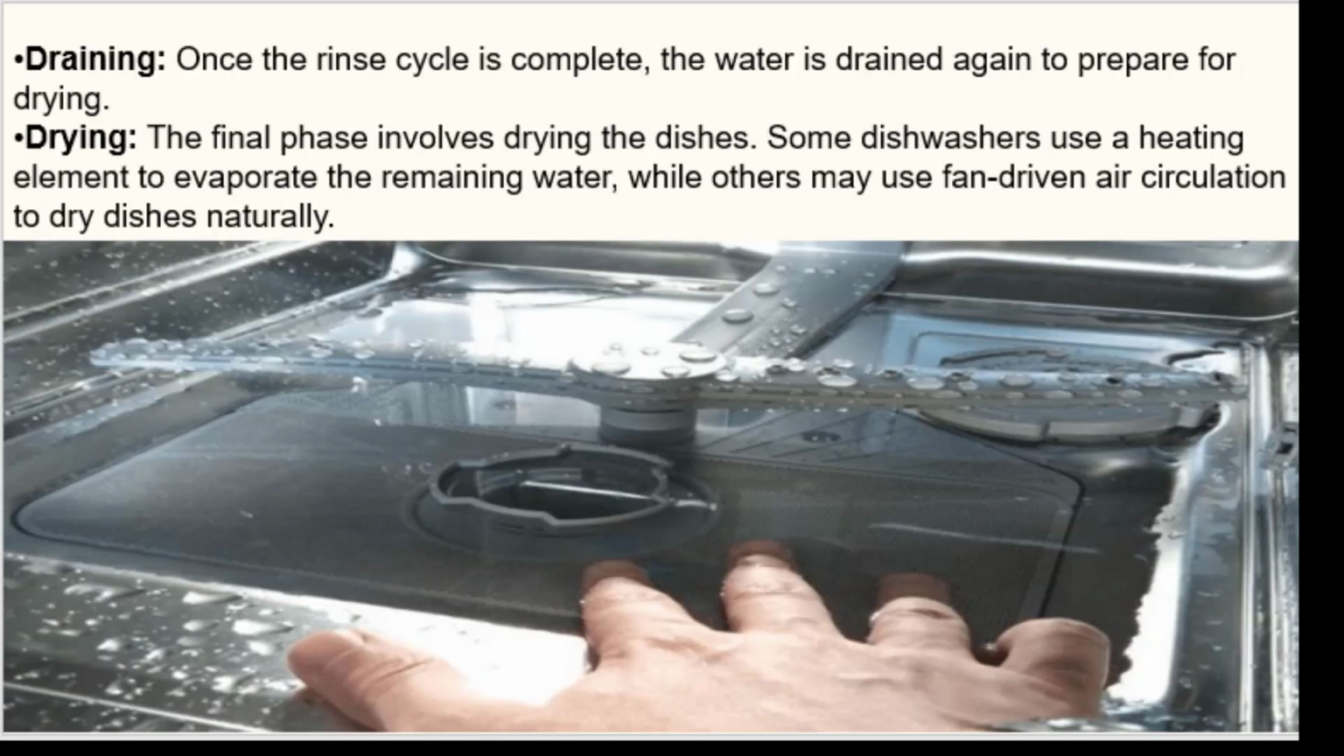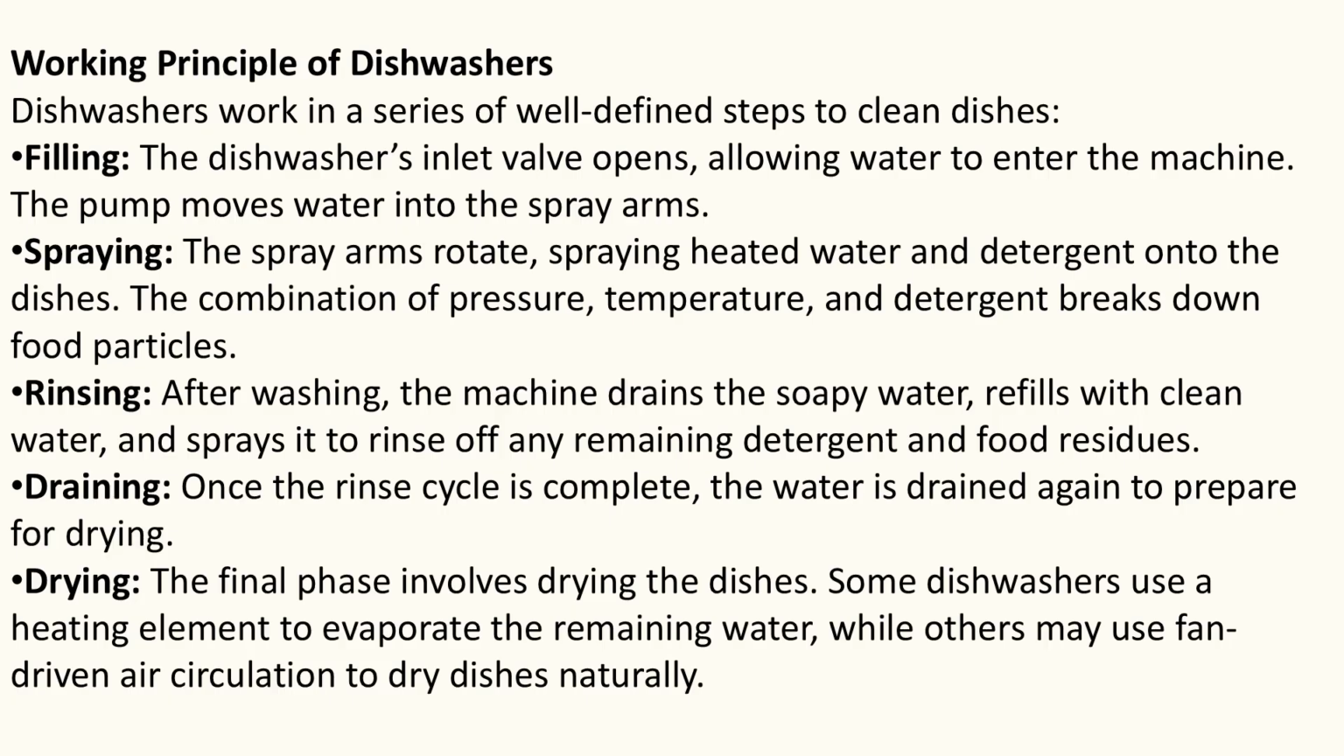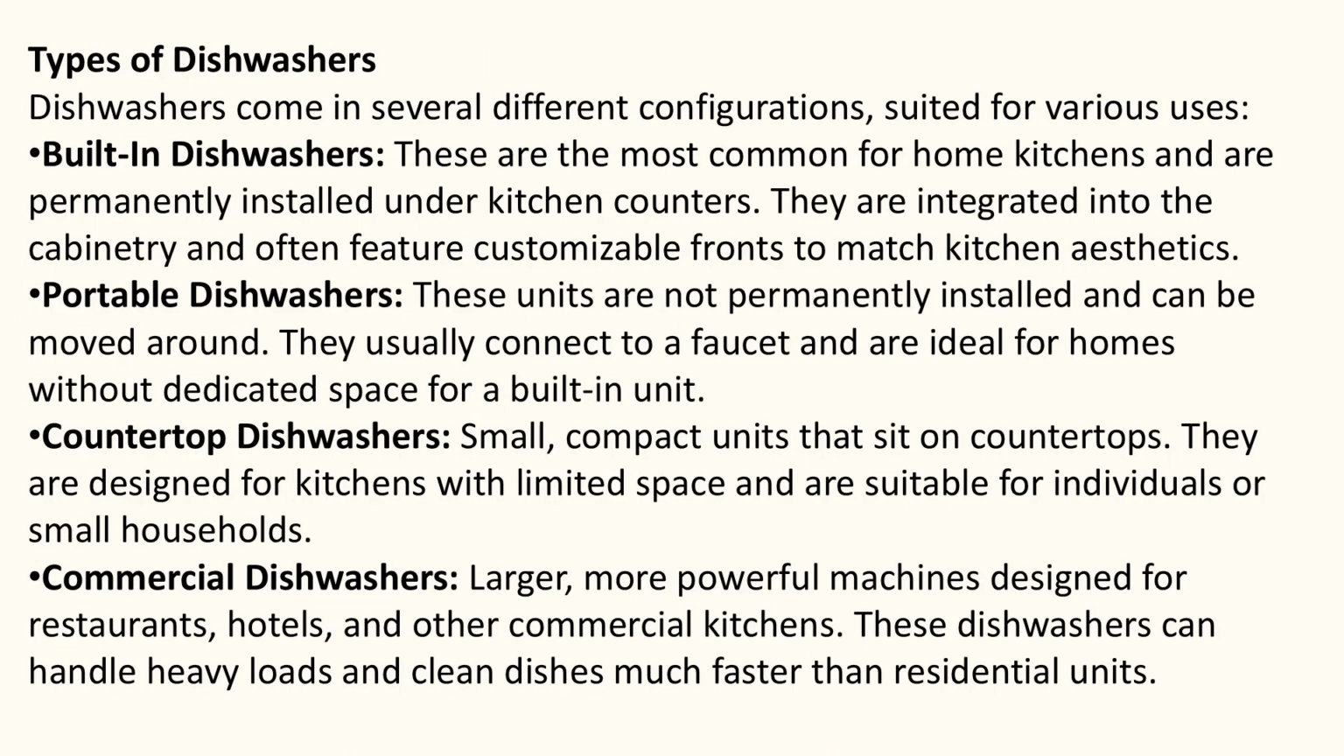Draining. Once the rinse cycle is complete, the water is drained again to prepare for drying. Drying. The final phase involves drying the dishes. Some dishwashers use a heating element to evaporate the remaining water, while others may use fan-driven air circulation to dry dishes naturally. Types of dishwashers. Dishwashers come in several different configurations, suited for various uses.